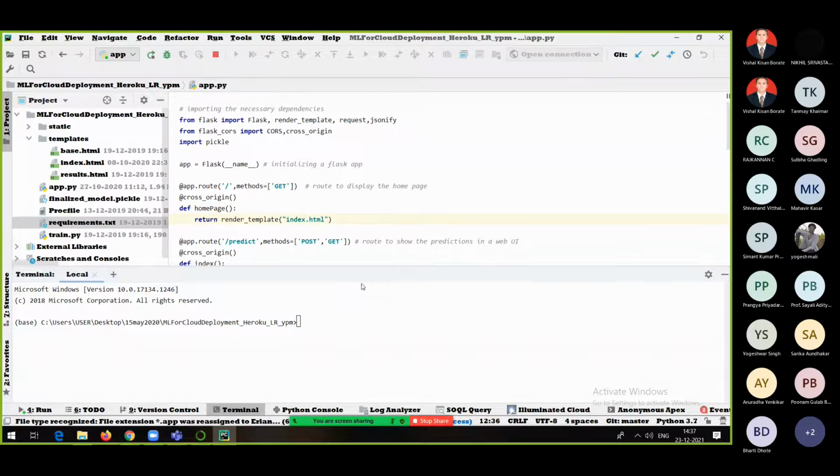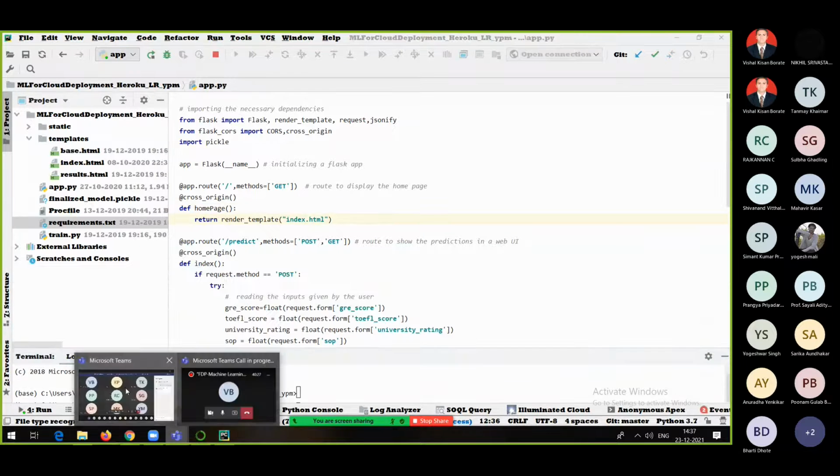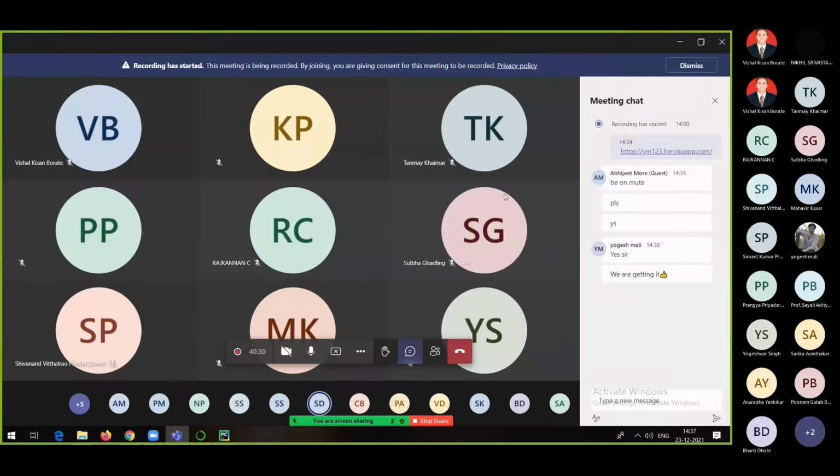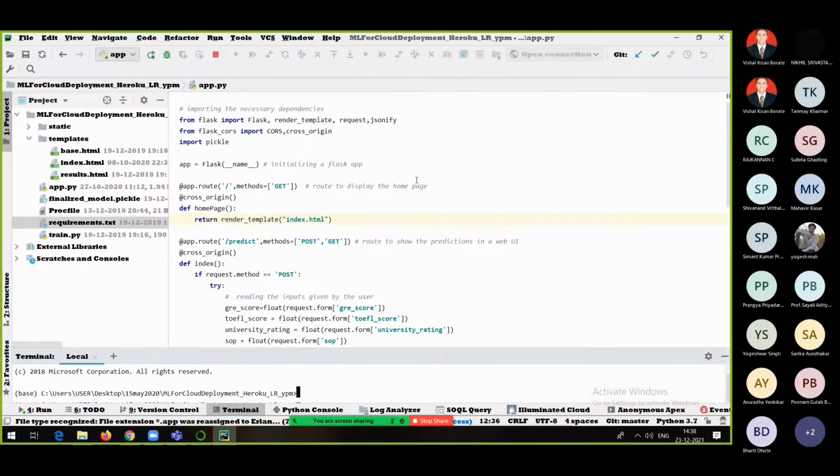Now, let me show you how this particular code is actually written. Let me just go through this again. It's basic Python. See, as I told you, this is my app.py. This is my main file everywhere. App.py, main.py, one can write it the way you want. You can use any name. I have given app.py.